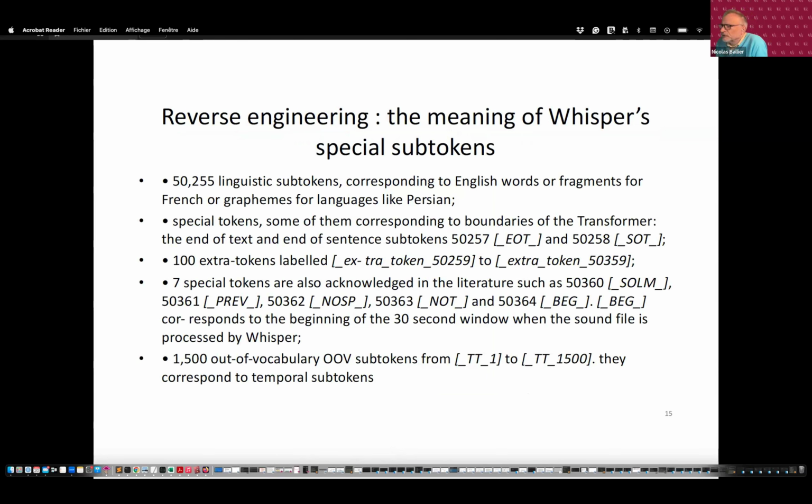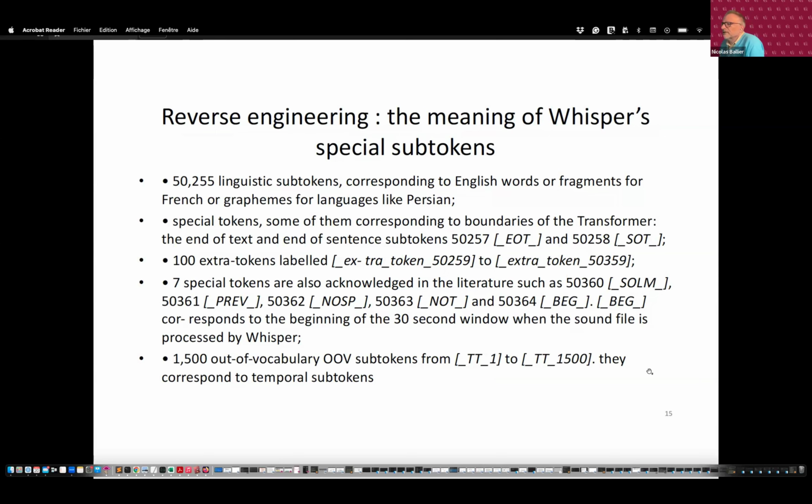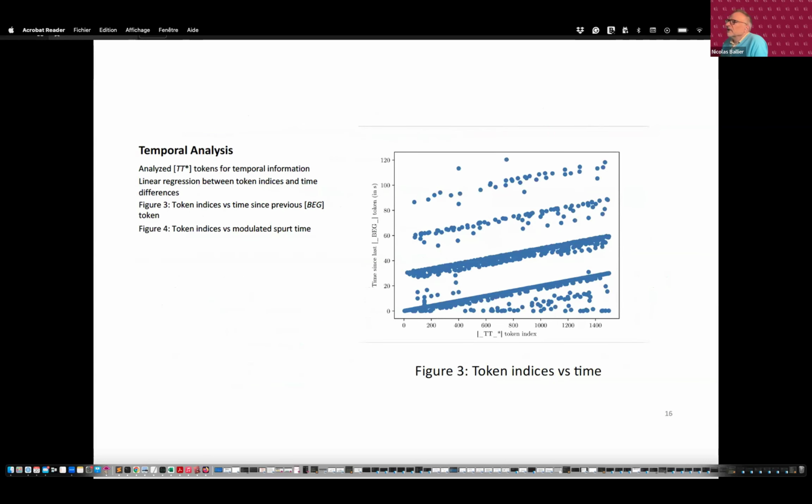And we also tried to do reverse engineering. We tried to understand the meaning of Whisper's dictionary of subtokens. Some of them are described in the documentation. They're the special tokens. BEG that you saw here stands for beginning, but TT is not documented. We wanted to know what it meant. We eventually observed that they correspond to temporal subtokens.